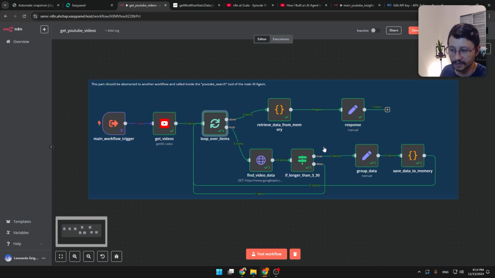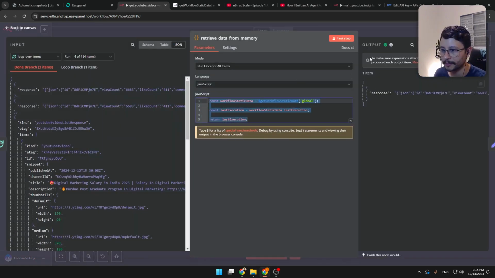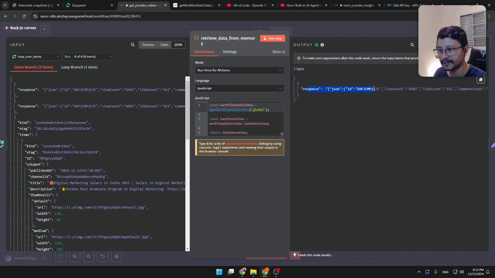But I don't want to do anything with the data that isn't really separating the data and removing the shorts video. So at this point right here, all I want is to retrieve everything that was stored in this get flow static data. And that is what I'm doing right here. You can see that the output is exactly this response.